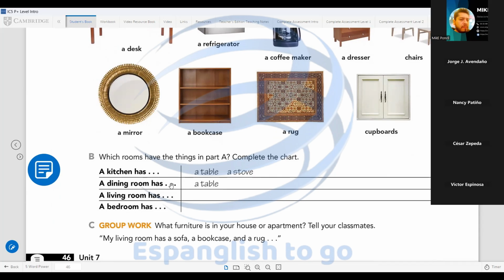A dining room has a table, chairs, etc. Complete. A living room has what? A bedroom has what? So if you have your book, complete the chart in your book. If you don't have your book, copy the chart in your notebook and complete it there.